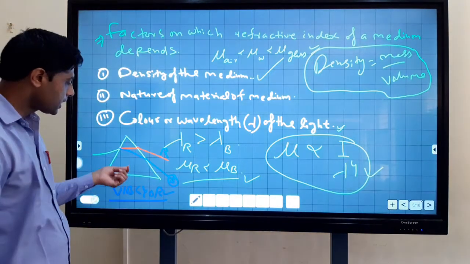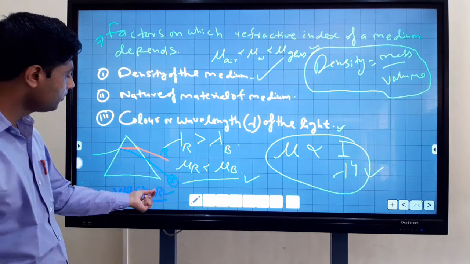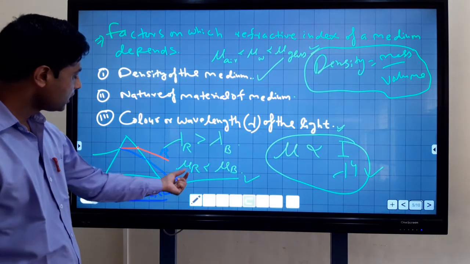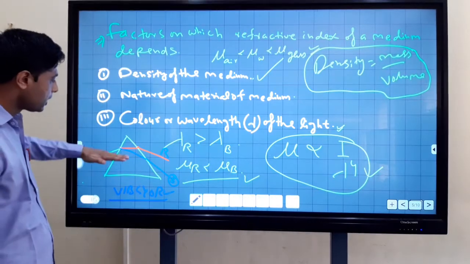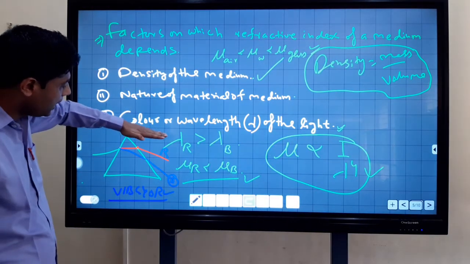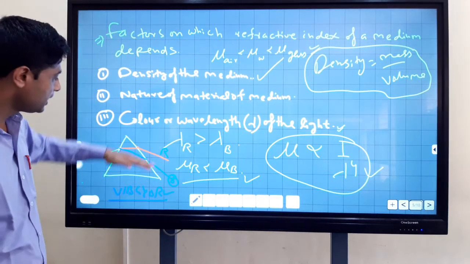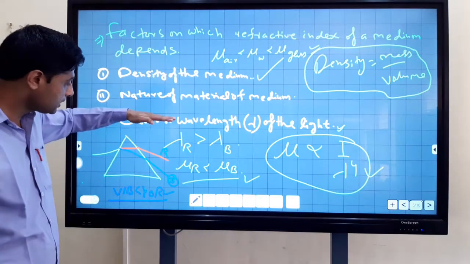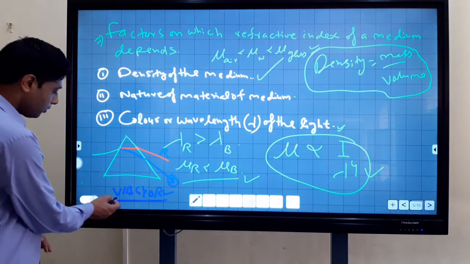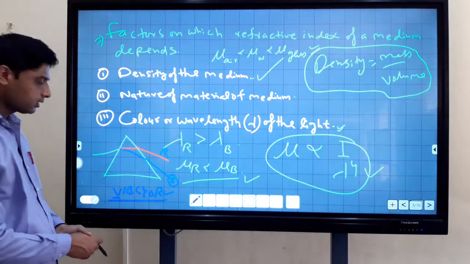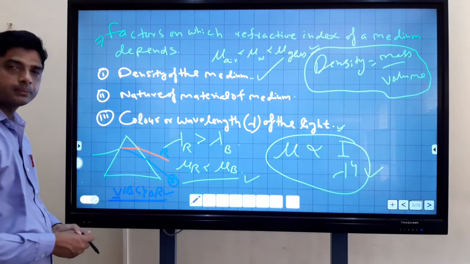It means the refractive index of glass is minimum for red color and maximum for violet color. It means red color bends at a small angle. There is a small deviation in red color, but there is a large deviation in violet color. Okay, I hope you understood this concept.